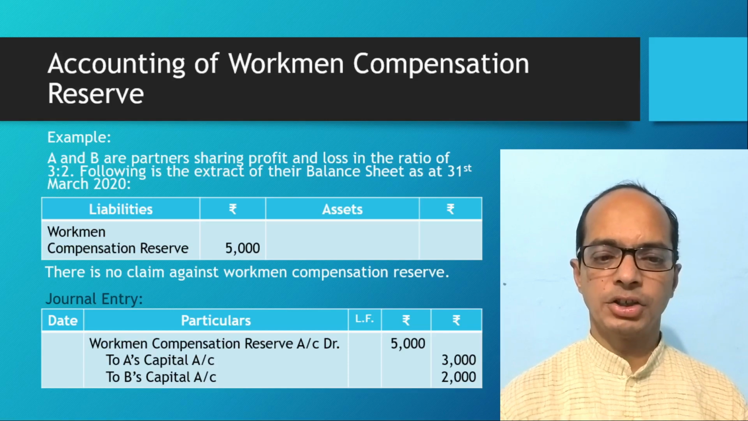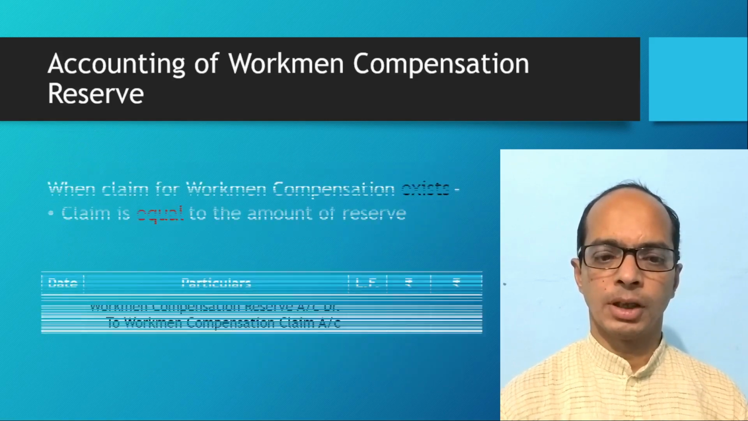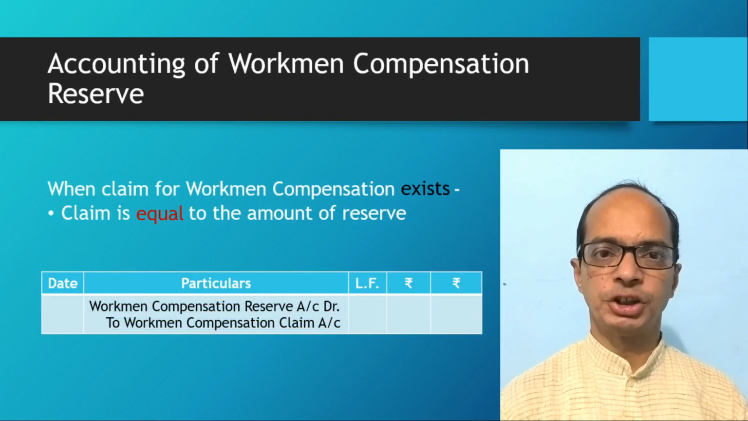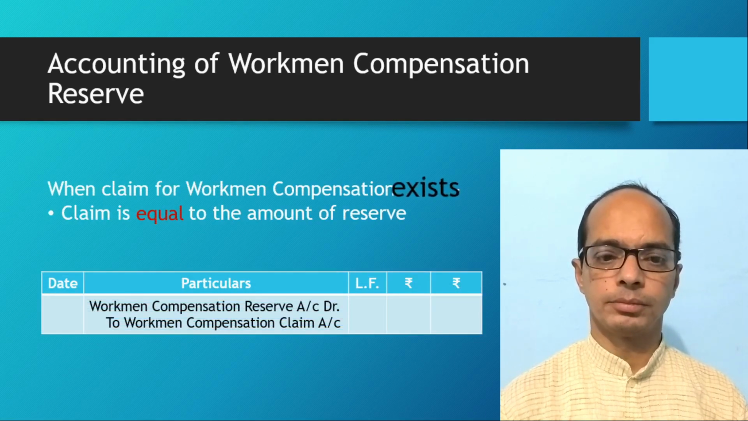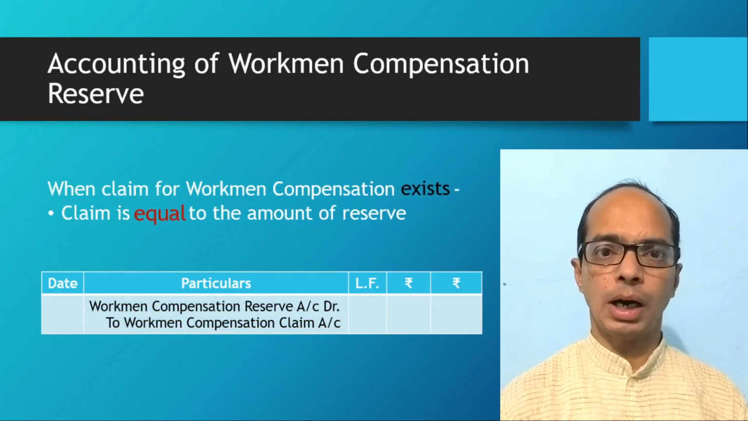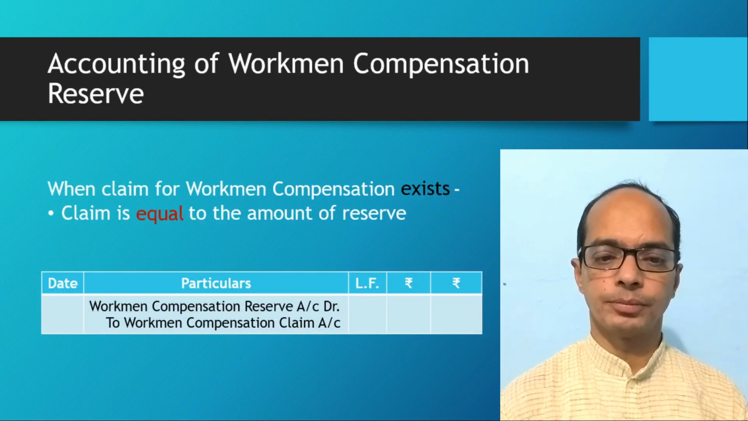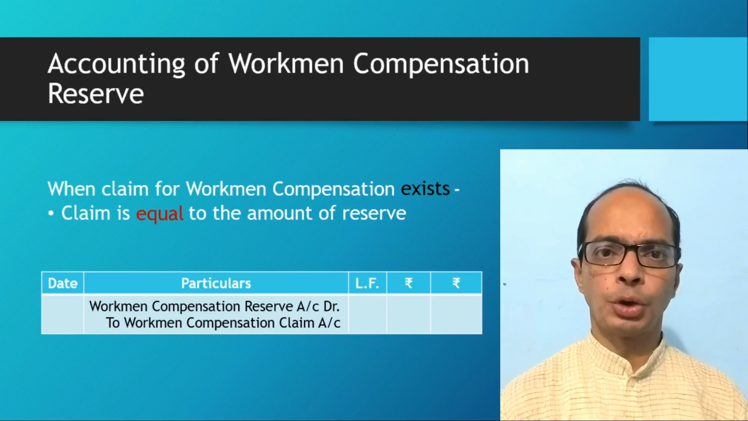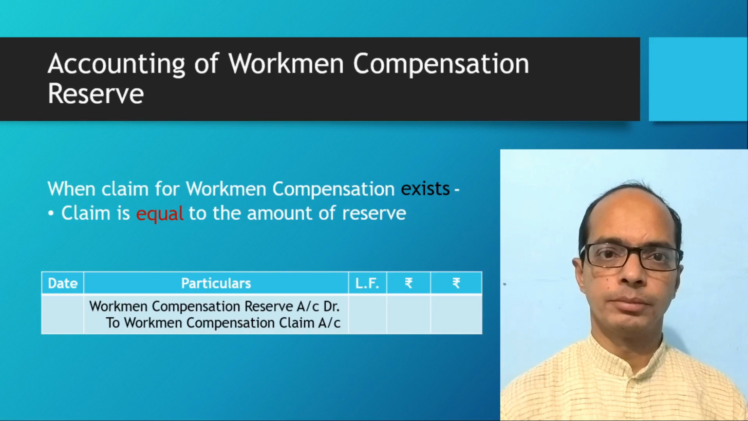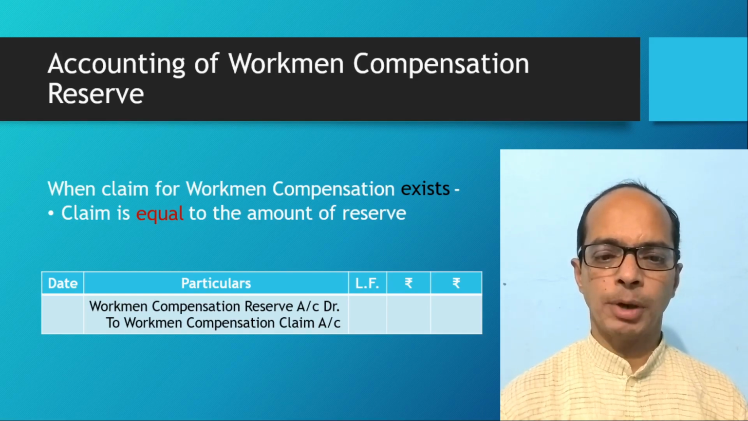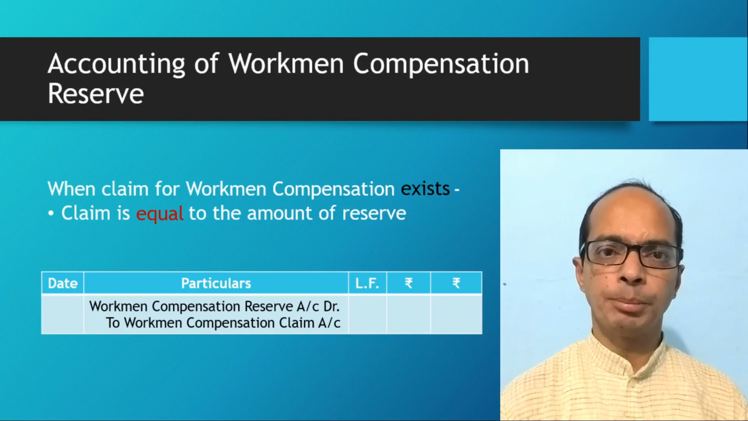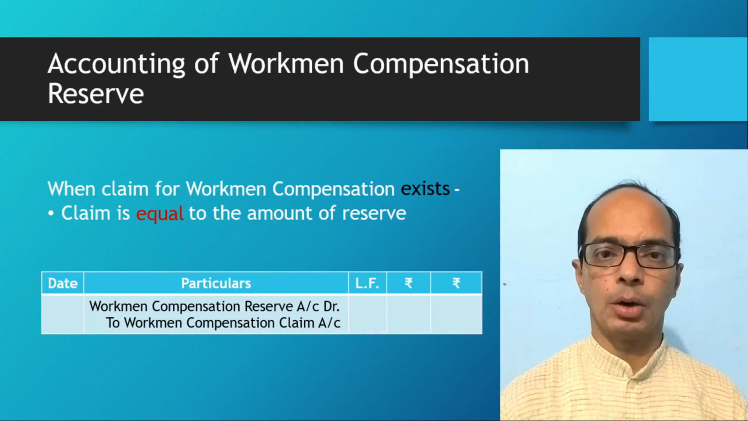Now take the next condition. When a claim for workman compensation exists, but that claim is equal to the amount of reserve. In this case, the total amount of reserve will be utilized to meet the claim. So the total reserve will be transferred to the claim account. For this purpose, we will pass the journal entry: workman compensation reserve account debit to workman compensation claim account.